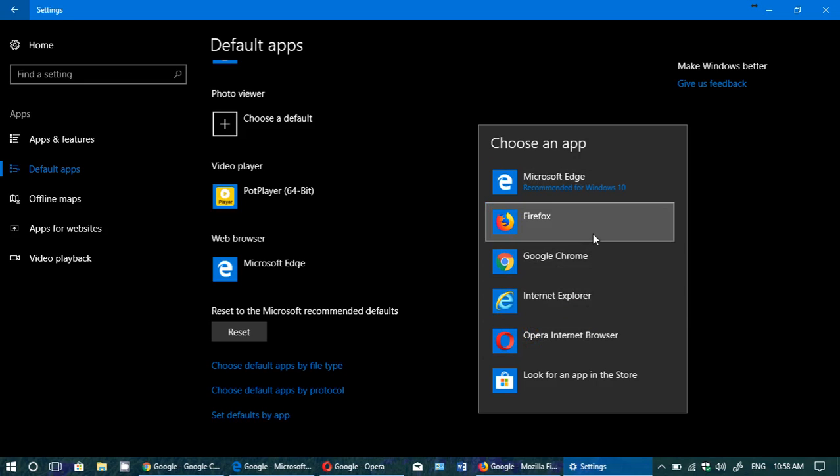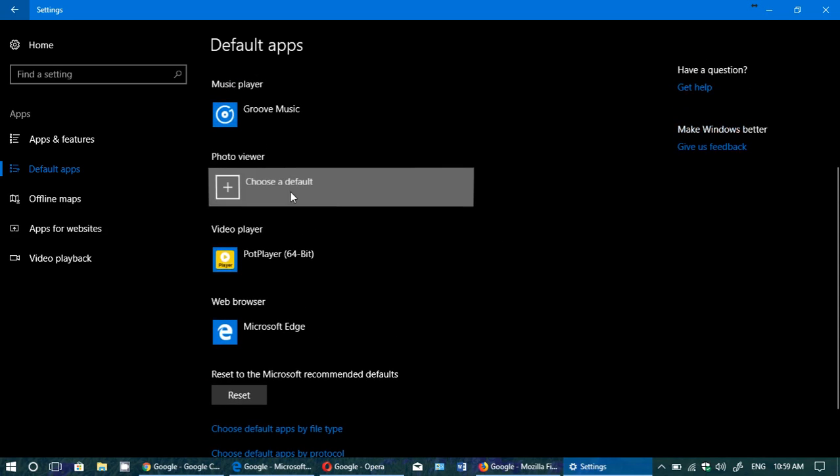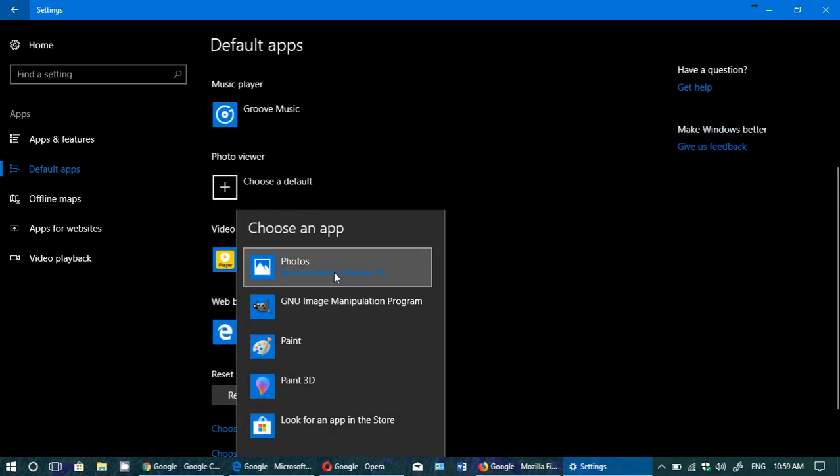Simply choose the one you want to have as a default browser, and it's going to ask you to confirm to make sure that you want that. Just say yes, and there won't be any problems there. And that's pretty much what's happening with the browser. So kind of use your favorite browser.